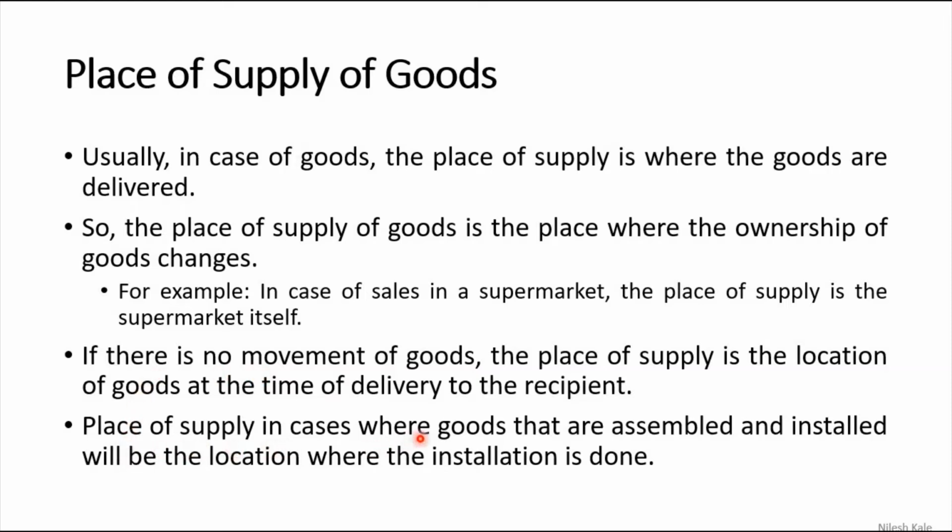So the place of supply in cases where goods are assembled and installed will be the location where the installation is done. Let us suppose an elevator is about to be installed in a supermarket which is situated in Bangalore, but the company which installs and assembles it is from Hyderabad. Every part of that elevator is bought from Hyderabad and it is installed at Bangalore. So the place of supply will be Bangalore and not Hyderabad, right?